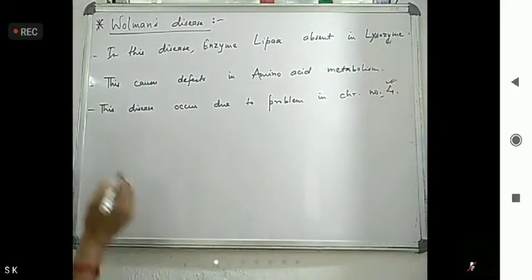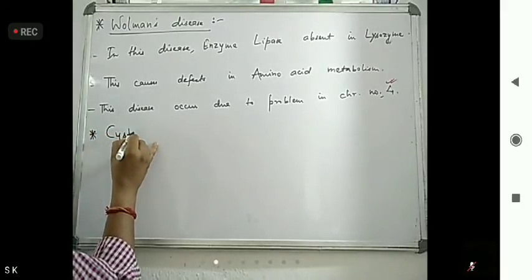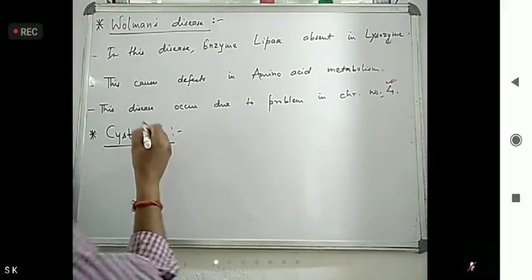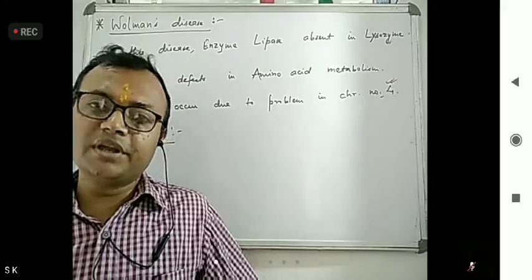Now next is cystinuria. As the term suggests, uria means something is coming in urine.